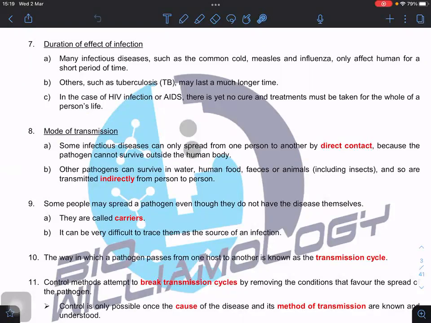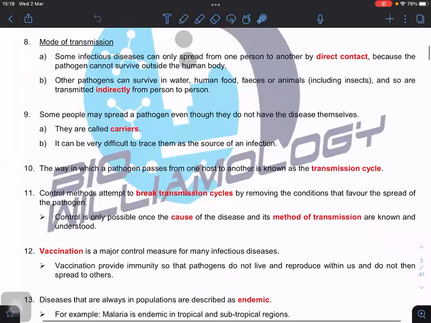Mode of transmission is very important. Sometimes it's spread by direct contact. Direct contact basically means through sneezing, or through the exchange of body fluids. But some other pathogens may be able to survive in water, food, feces, and sometimes involve animals. This we call indirect. For example, cholera through water, when sanitization of water is not appropriate, not clean enough.